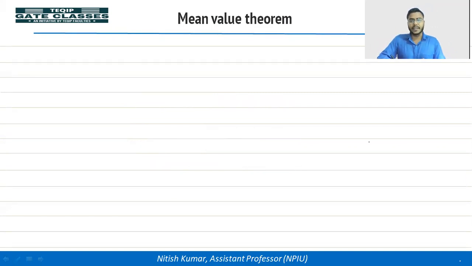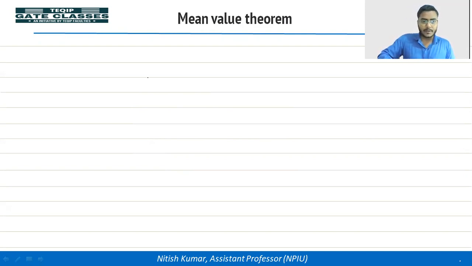What do you mean by mean value theorem? So in calculus, mean value theorem states that in a given section, there is a point where we calculate the derivative, so it would be equal to the average derivative of a given section.